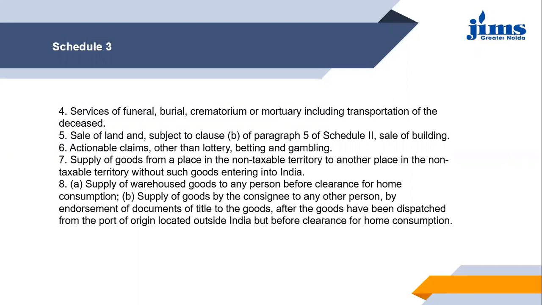Then supply of goods by the consignee to any other person by endorsement of document of title to the goods after the goods have been discharged. So out of consignment, the consignee is transferring goods to another party before clearance, then that will not be considered. It is similar to drawings only. If the goods have been supplied by the consignee before clearance for home consumption, then that will not be considered a supply under GST.